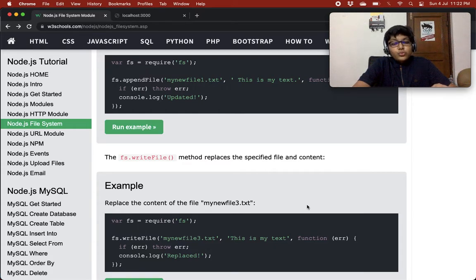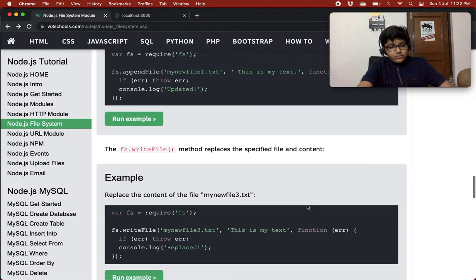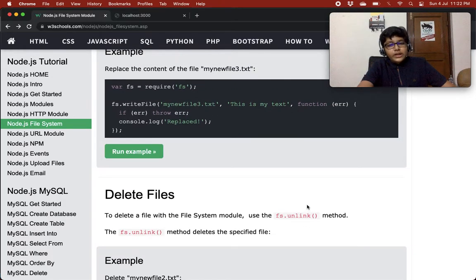The fs.writeFile method replaces the specified file and content. So basically it replaces all the content in that file. So replace the content of the file myNewFile3.txt. If there's some content in myNewFile3.txt, it would override all the content. We have already seen that.